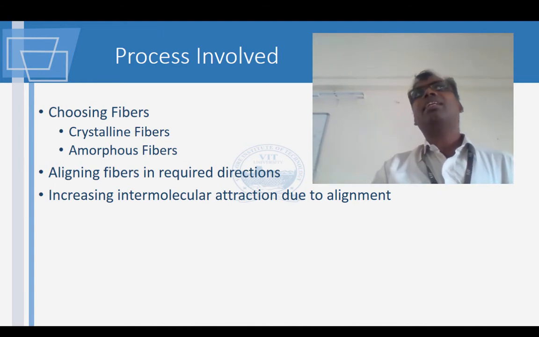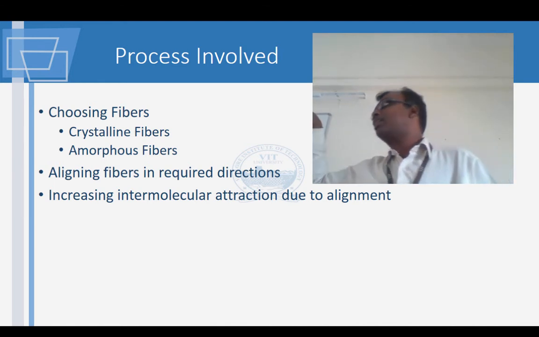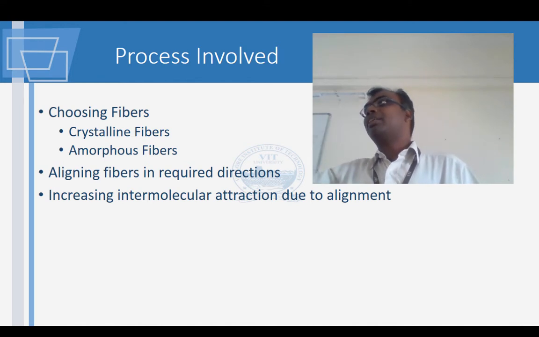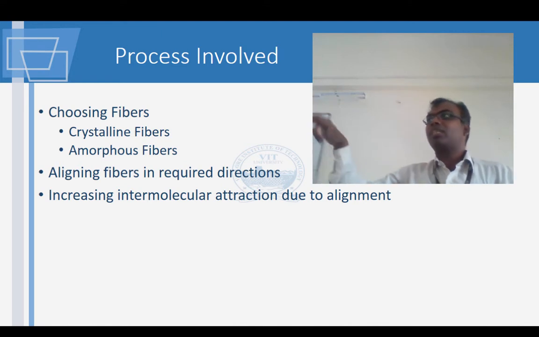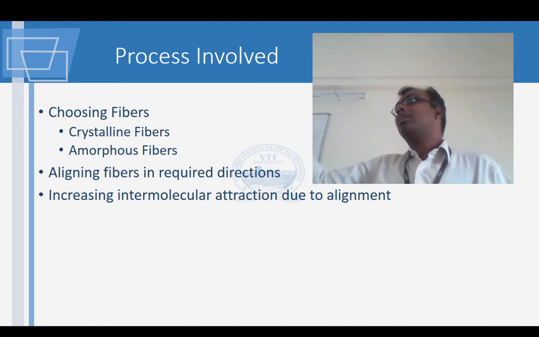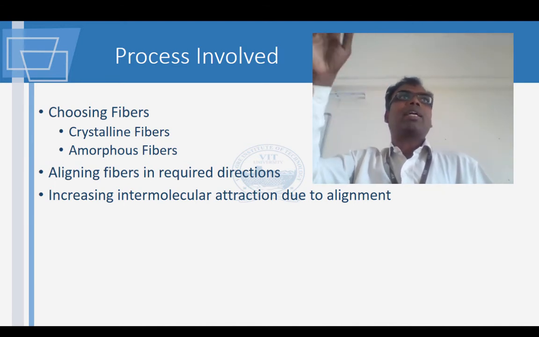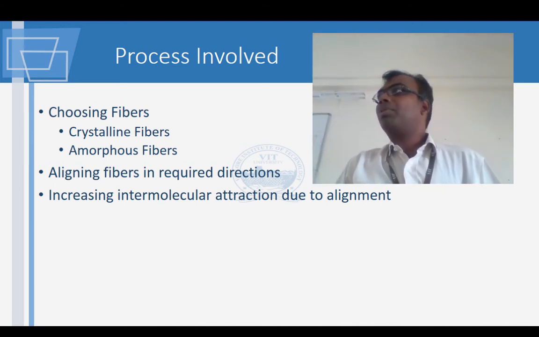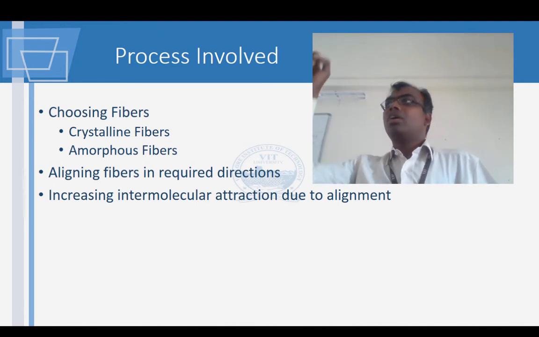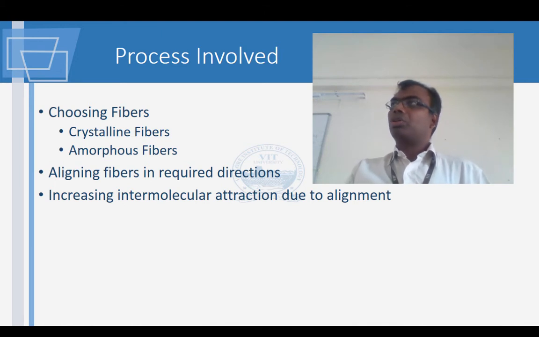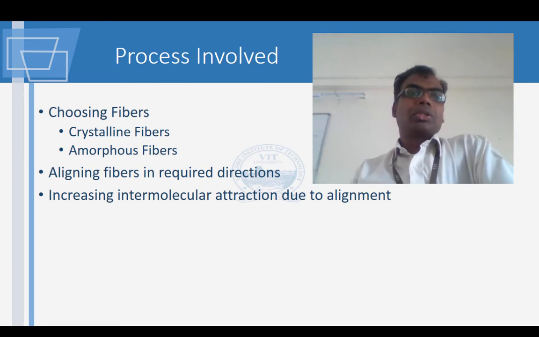What is a crystalline material? What is amorphous material? I am sure you remember crystalline is something which has a structure. For example, you will remember diamond. Diamond has a very nice crystal structure, and they also say amorphous is something which is not predictable, which is not having a particular shape. It is something like a powder. So depending on the application, you may get a fiber from amorphous materials also, or it can be something with a crystalline material also.